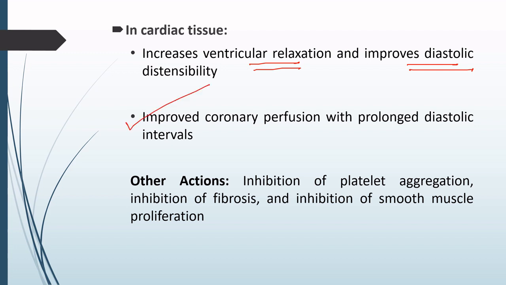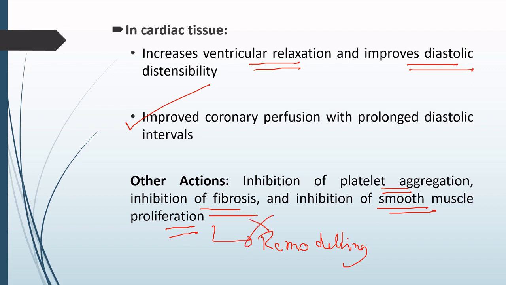Now what are the other actions? The other actions are, it is going to inhibit the platelet aggregation. Hence the chances of thrombus formation will be reduced. It is going to inhibit fibrosis and inhibition of smooth muscle proliferation. Hence the chances of remodeling will also be reduced.